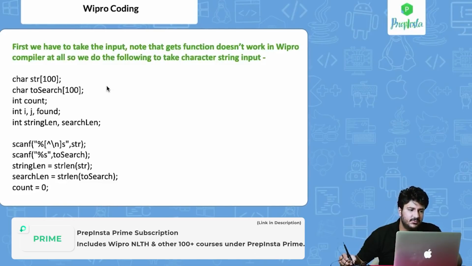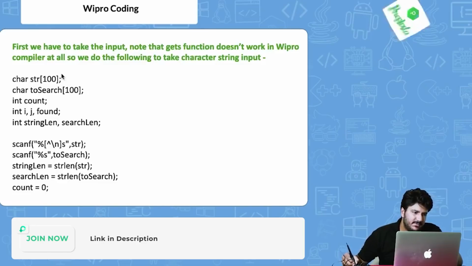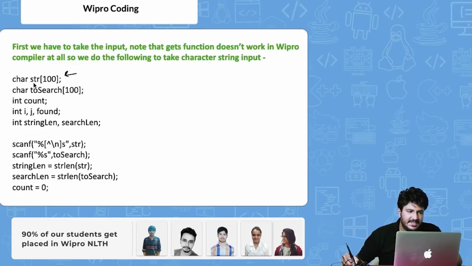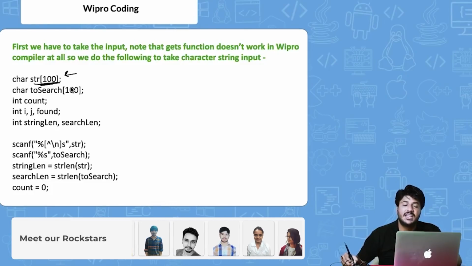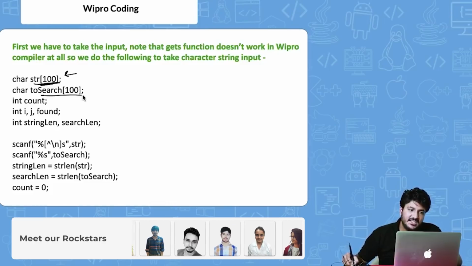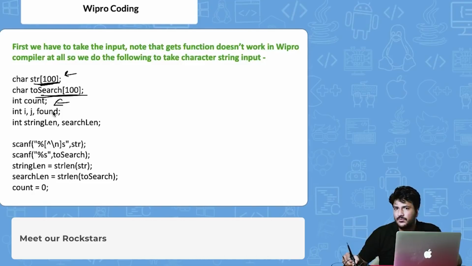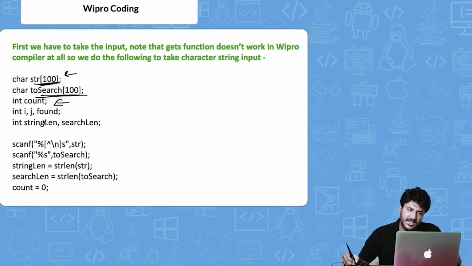Okay, so let's start with this particular question here. What we are doing here is initially initializing the first string, that is str100, wherein we are taking the string as the input. Second, we are initializing the string that we have to search, and this is basically used for counting the number of times we have found that particular target string in the main string. I and j are to iterate upon the loops that we'll further be using. Found is to identify if we found it or not, and finally string len and search len are basically to find the length of the input string and the target string, right?